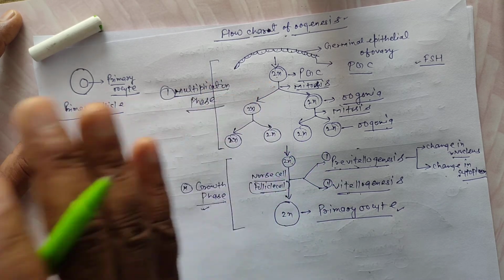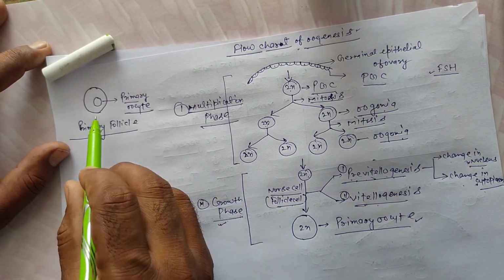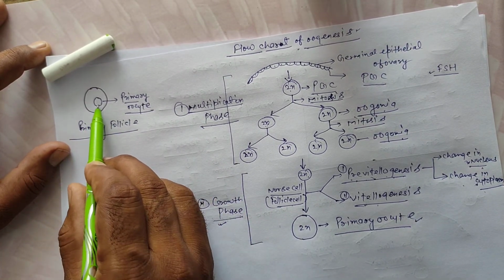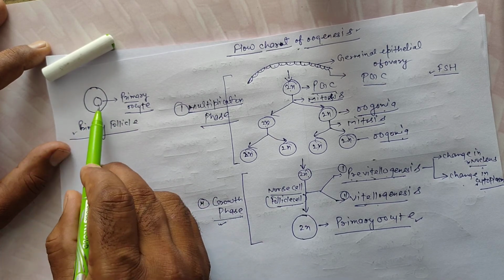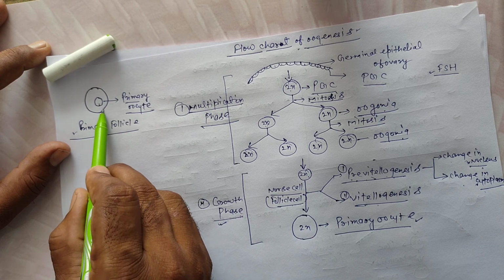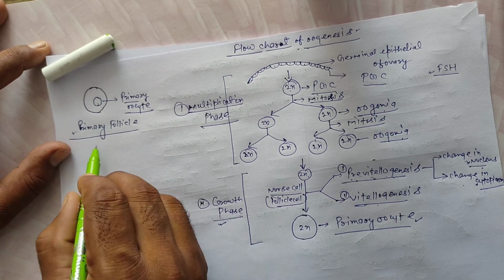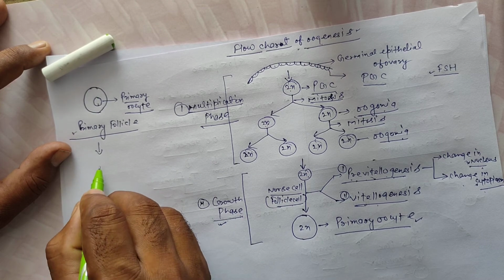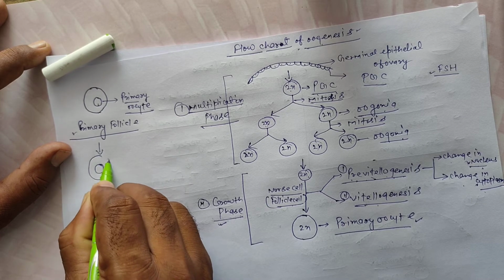So follicle cells are stimulated and arrange around the primary oocyte. This structure is called the primary follicle. It is the primary oocyte, and it is a layer of follicle cells. Again, primary oocyte, a layer of follicle cells.